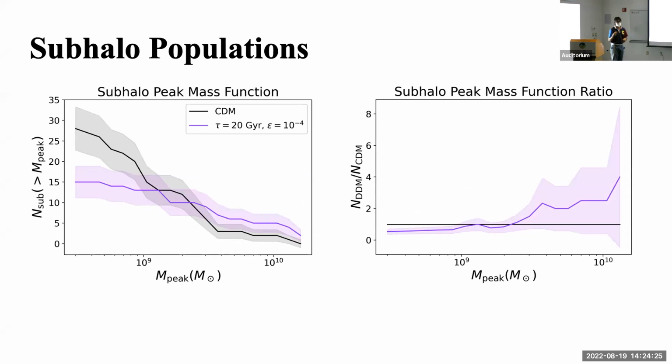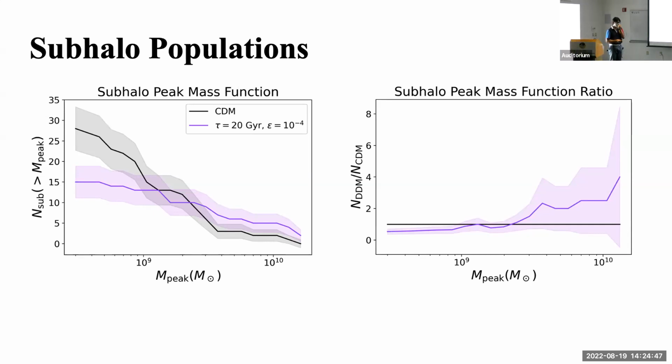However, that just might be due to the error, because we see that these areas overlap, and not because the decaying dark matter produces fewer halos. However, in this region, the two areas don't overlap, so we can see that that's probably due to our model and not just some error.